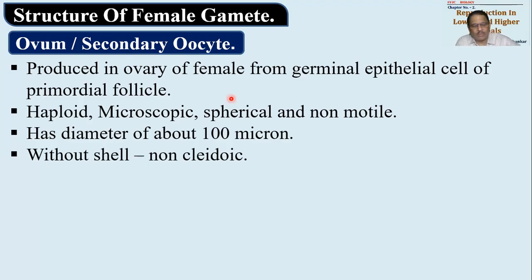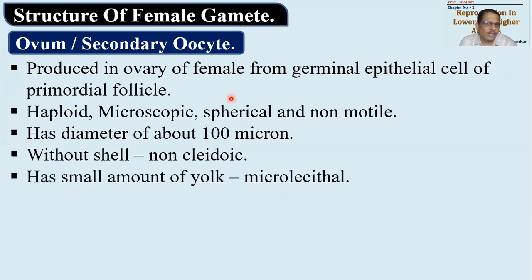So पूछ सकते हैं which of the following eggs are cleidoic. तो उसमें ऑप्शन आएगा birds, then it will be amphibians, it may be reptiles, and it may be dinosaurs. So इसमें क्या ऑप्शन दोगे आप लोग? Amphibian, because amphibian eggs are also non-cleidoic. Birds and reptiles have cleidoic eggs. Okay, so fishes, amphibians, and mammals don't have shelled eggs or cleidoic eggs. Remember, this is additional information for you people, those who are interested for NEET.